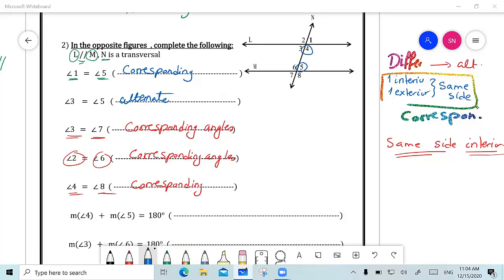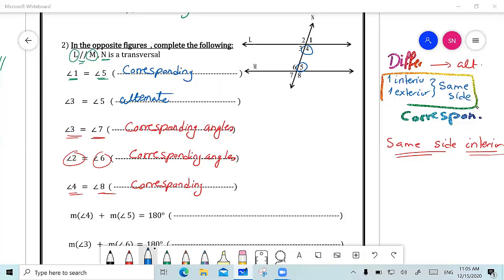Well, Miss, 5 and 4 are at the same spot. They're both interior, same side of the transversal. This is the reason. So if they're both the same, that means they're half and half, so 90 and 90 make 180.